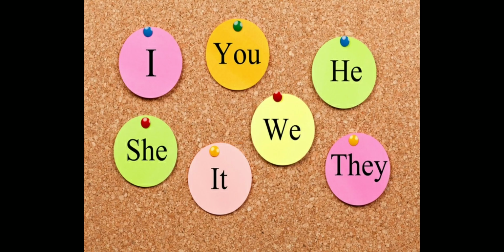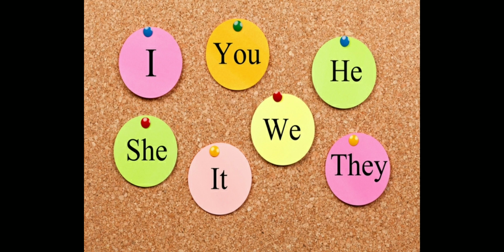I, you, we, he, she, it, they, these all are the kinds of pronoun that we use. I, instead of saying your name again and again, my name is this, I like to do this and all, you use the pronoun I. Suppose your name is Shreya, so you say my name is Shreya. Instead of saying Shreya likes to read books, Shreya likes to sing, Shreya likes to dance, you don't use the noun again and again, you use the pronoun. So how will you say? My name is Shreya. I like to sing. I like to dance. I like reading books. So you use the pronoun I.